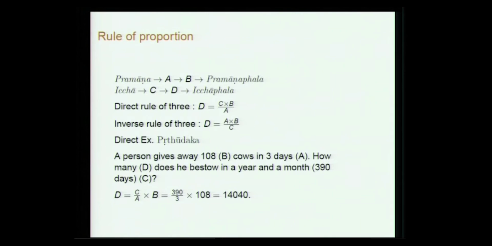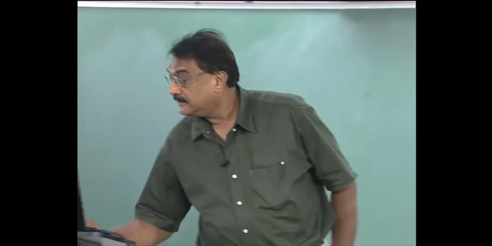That is 390 days, the year being taken as 360 and the month as 30. Here it is clearly a direct rule. So B is 108, the pramana phala, the pramana is 3 and the ichha is 390. So, 390 by 3 into 108. This is the answer.